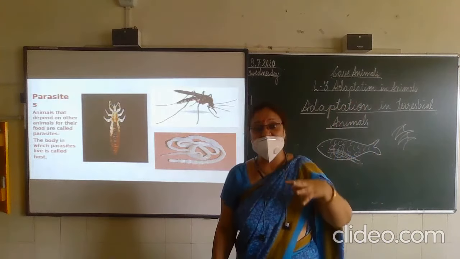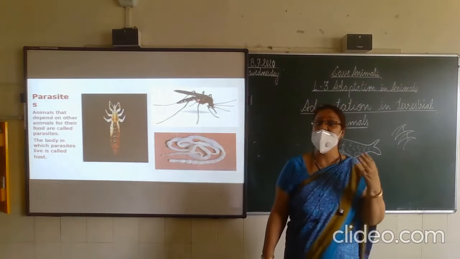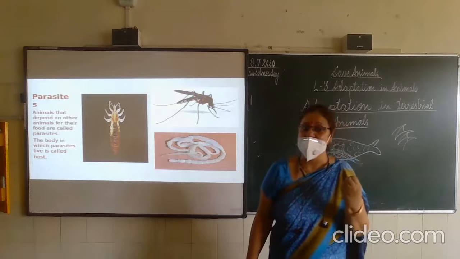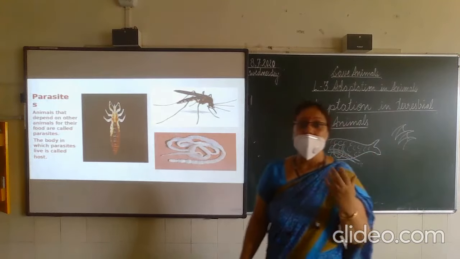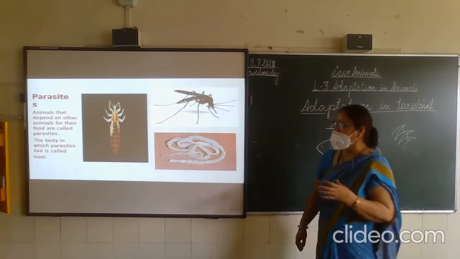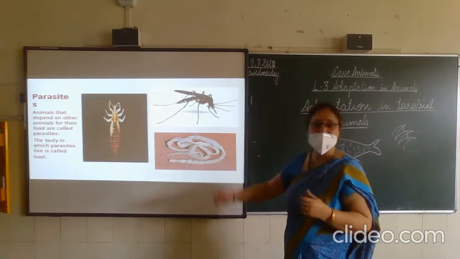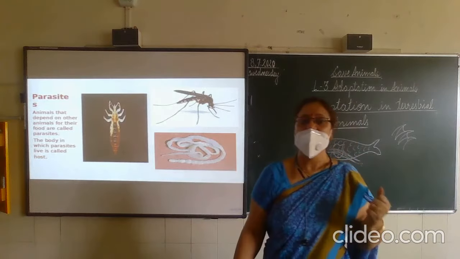They lay eggs, and then their babies and their young ones or the adult ones start sucking the blood from your head. In the same way, here you can see the mosquito. Mosquito also sucks the blood.